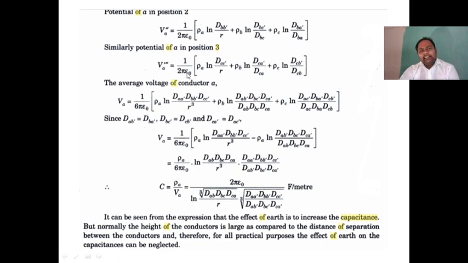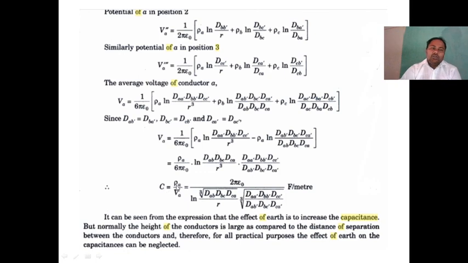So we can rearrange the equation: VA is equal to 1 by 6 pi epsilon naught, rho A log dAA dash dBB dash dCC dash by R cube, minus rho A log dAB dash dBC dash dCA dash by dAB dBC dCA. Simplifying, we get VA is equal to rho A by 6 pi epsilon naught log of dAB dBC dCA by R cube, into dAA dash dBB dash dCC dash by dAB dash dBC dash dCA dash.